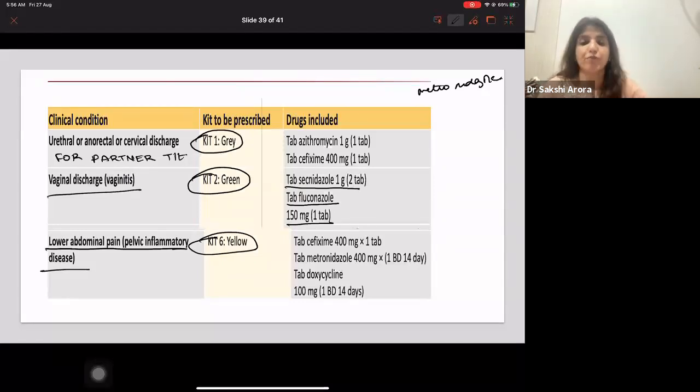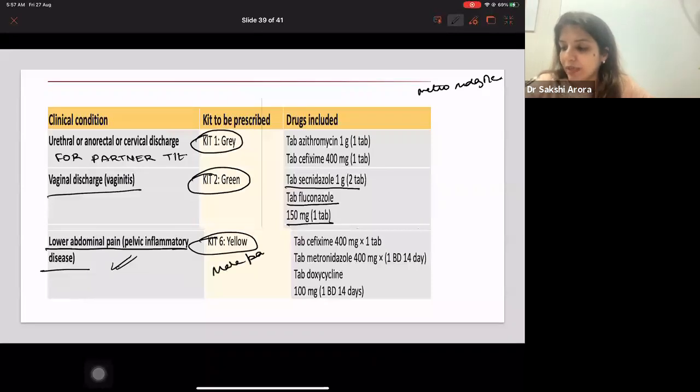So whenever a patient comes to you with vaginal discharge and you are giving kit treatment, please remember this difference: in kit treatment for vaginal discharge, we do not treat the male partner. In kit treatment, we treat the male partner only if the female comes to us with PID. PID is caused by chlamydia and gonorrhea, so kit 6 covers chlamydia and gonorrhea. Whenever you give kit number 6 to the female, you give kit number 1 to the male partner.